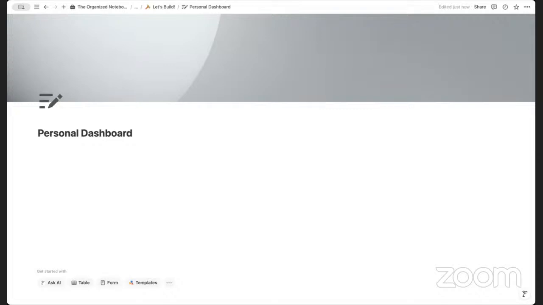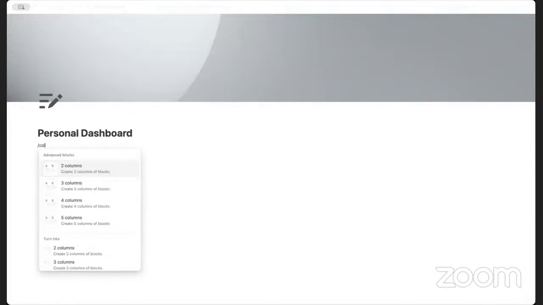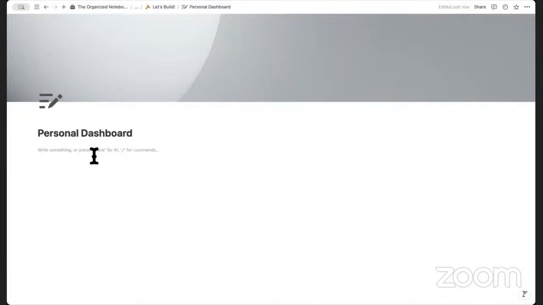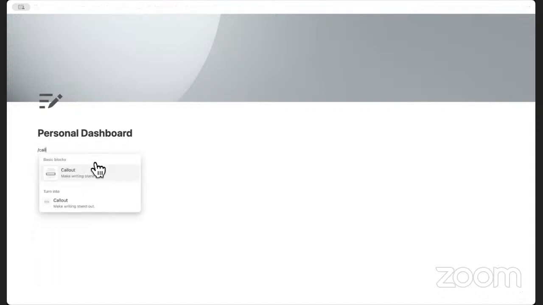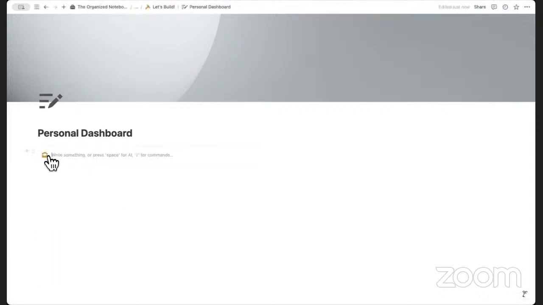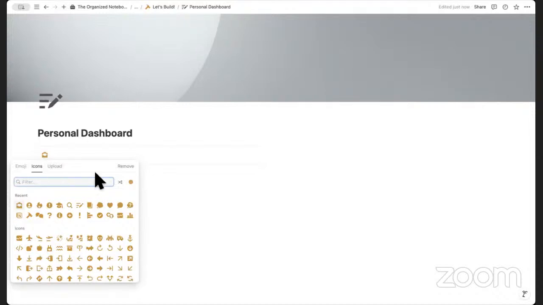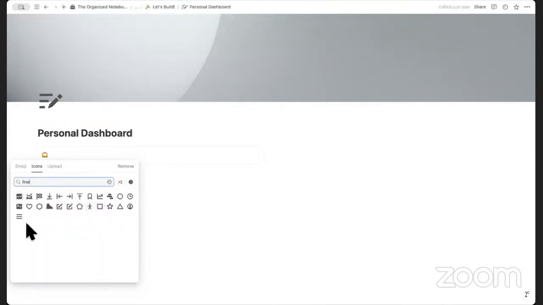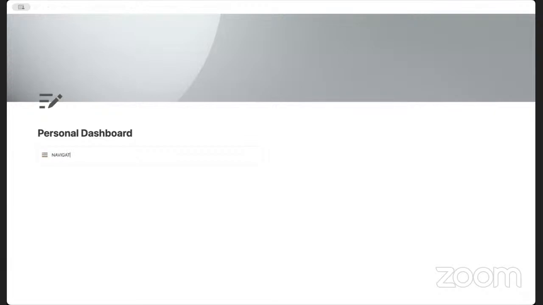So now let's go ahead and start building up the structure. For this structure, we're going to be using a navigation bar as well as different sections. So the first thing we want to do is create two columns. We're going to type /columns to create two columns. On the left-hand side, we're going to add our navigation bar. So we'll type /callout to create the navigation. And we can add an icon here, which we'll put in black, something with lines like this. And we can type navigation.